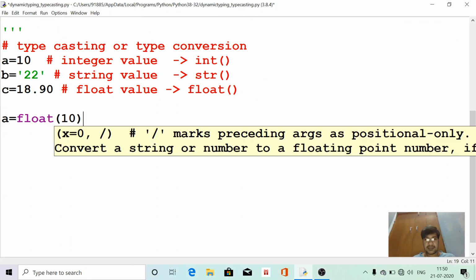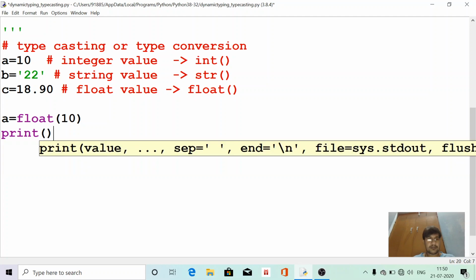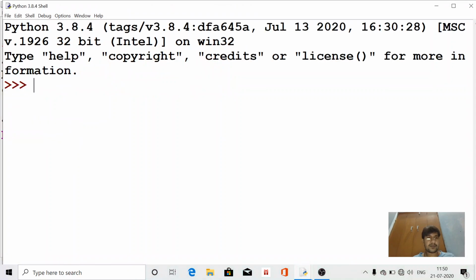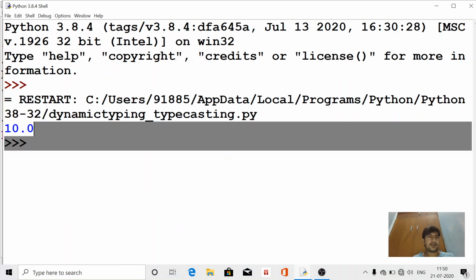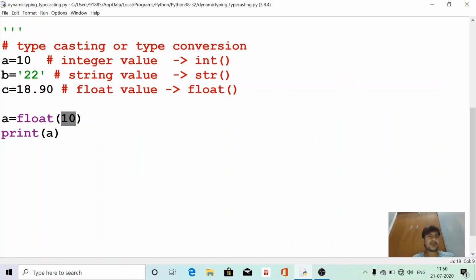Print a. See here, 10 will be converted into 10.0. That means an integer type value is converted into a decimal type value.